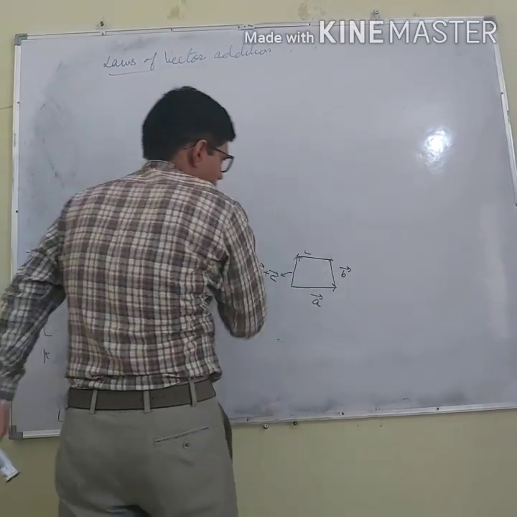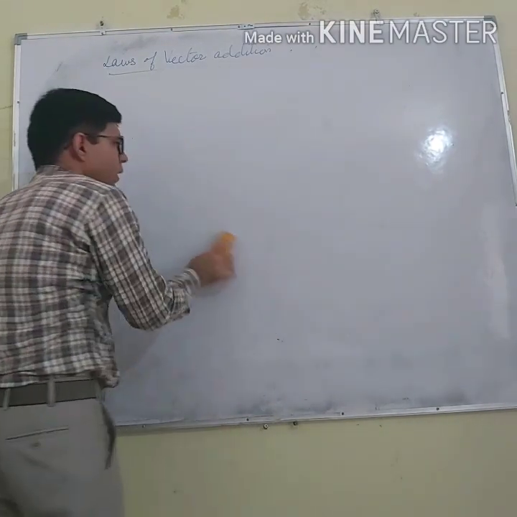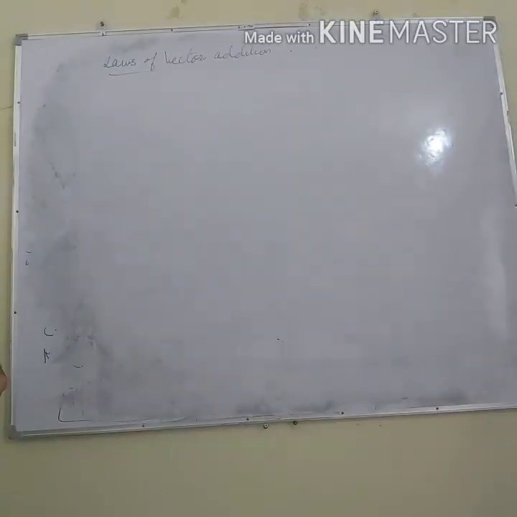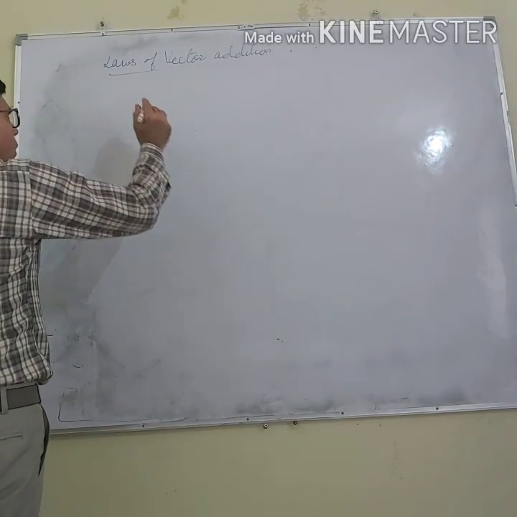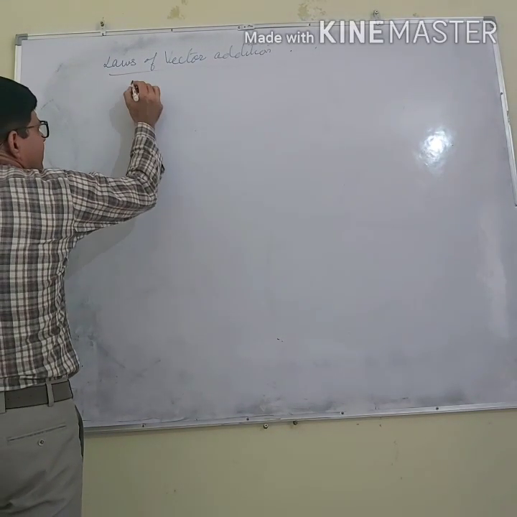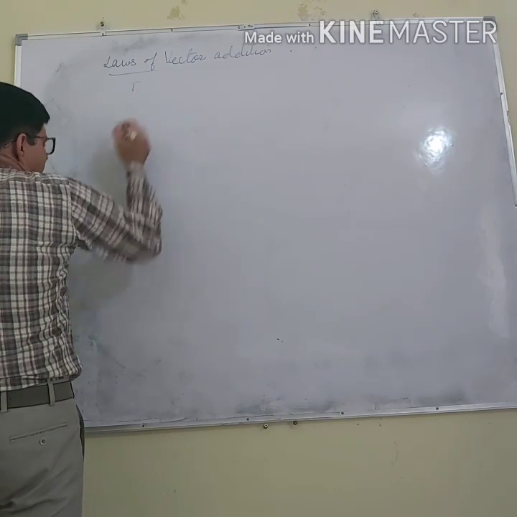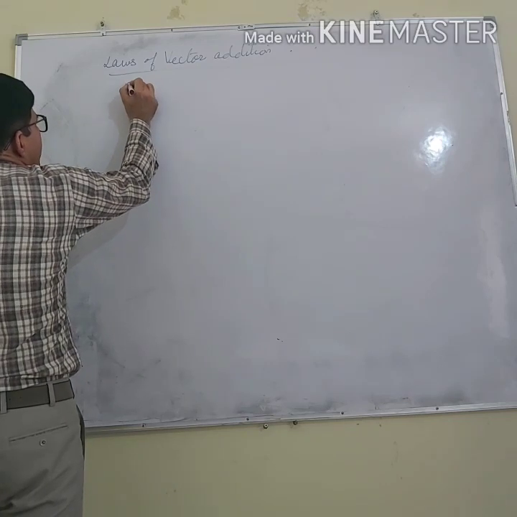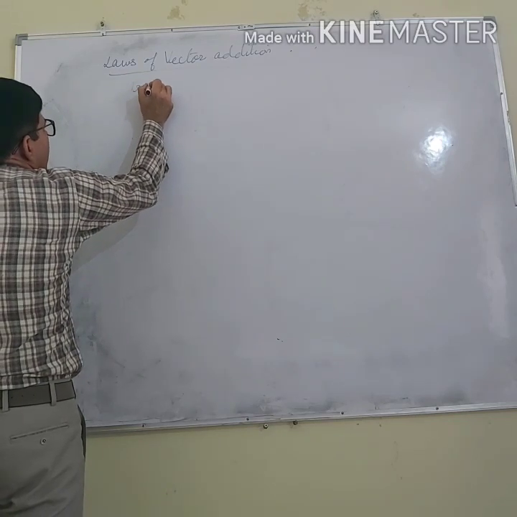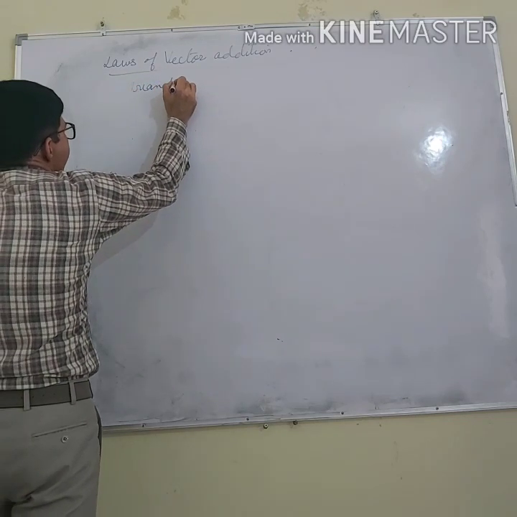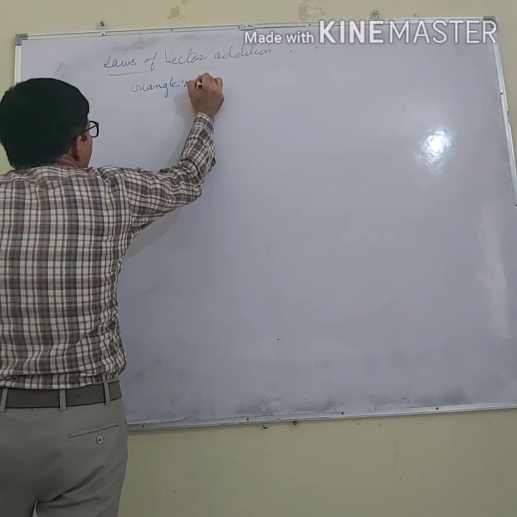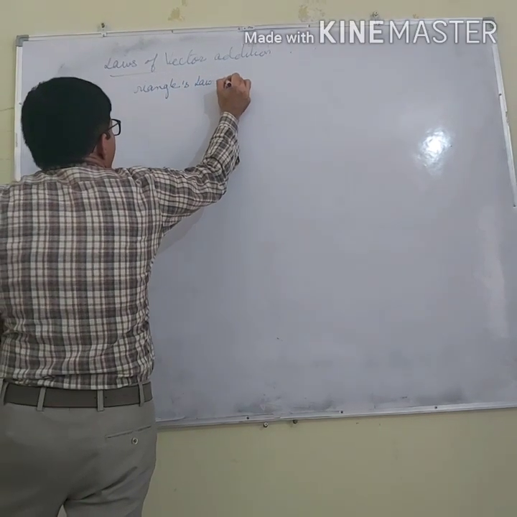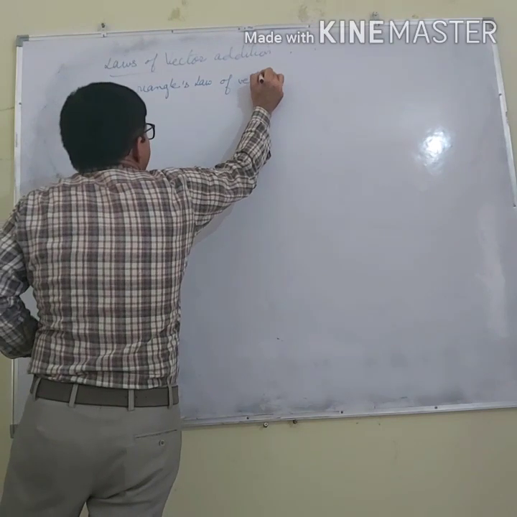Now there are some analytic methods also. Next is the triangle law of vector addition.